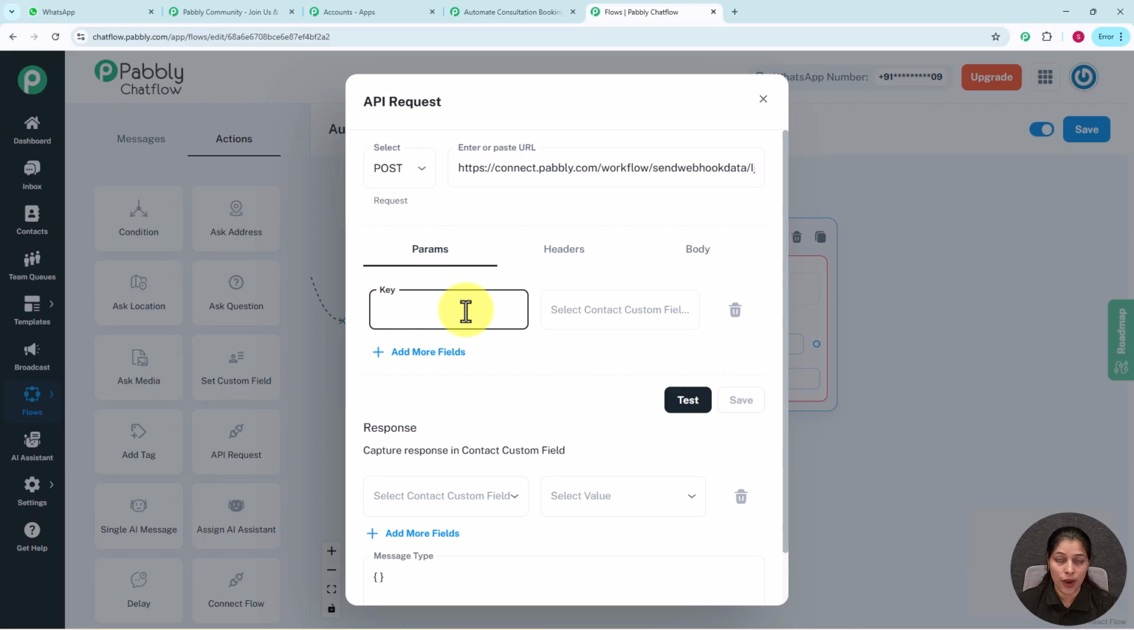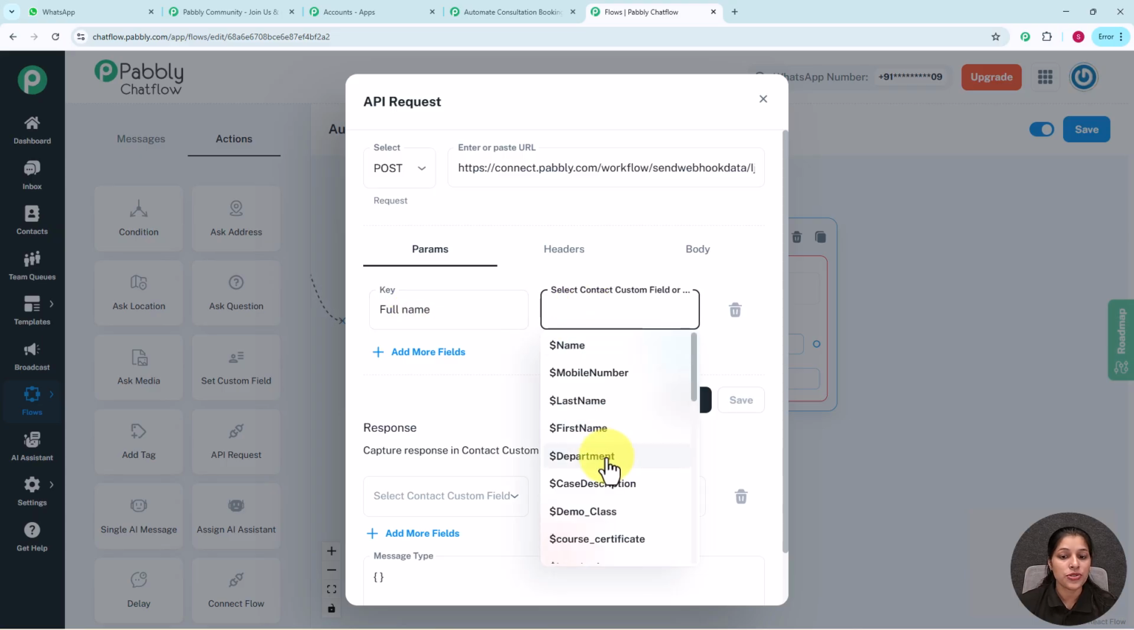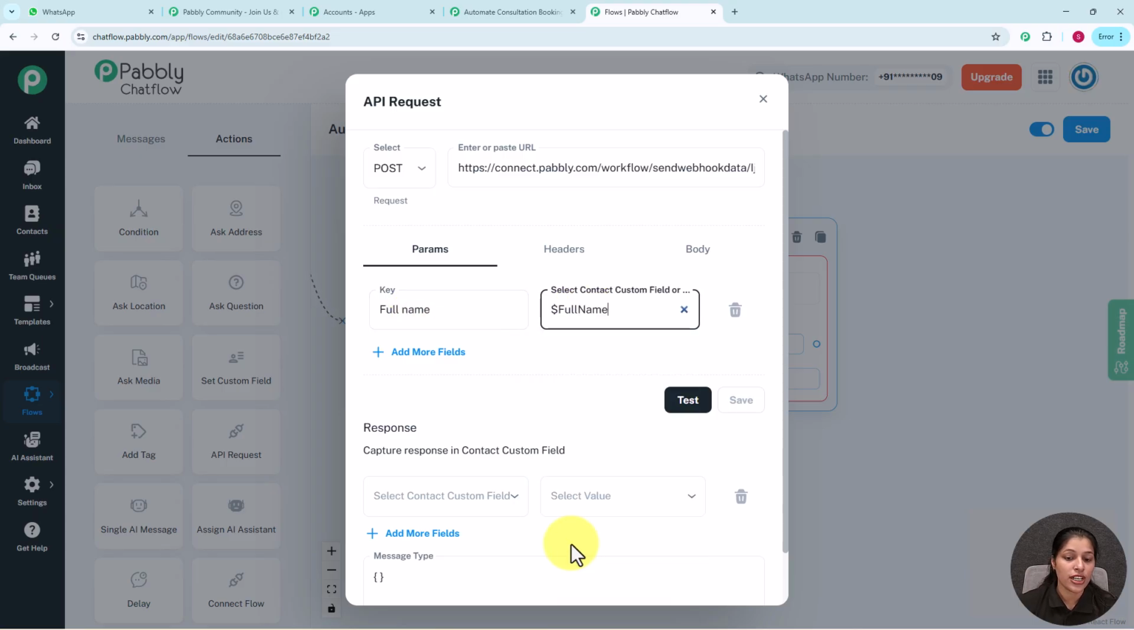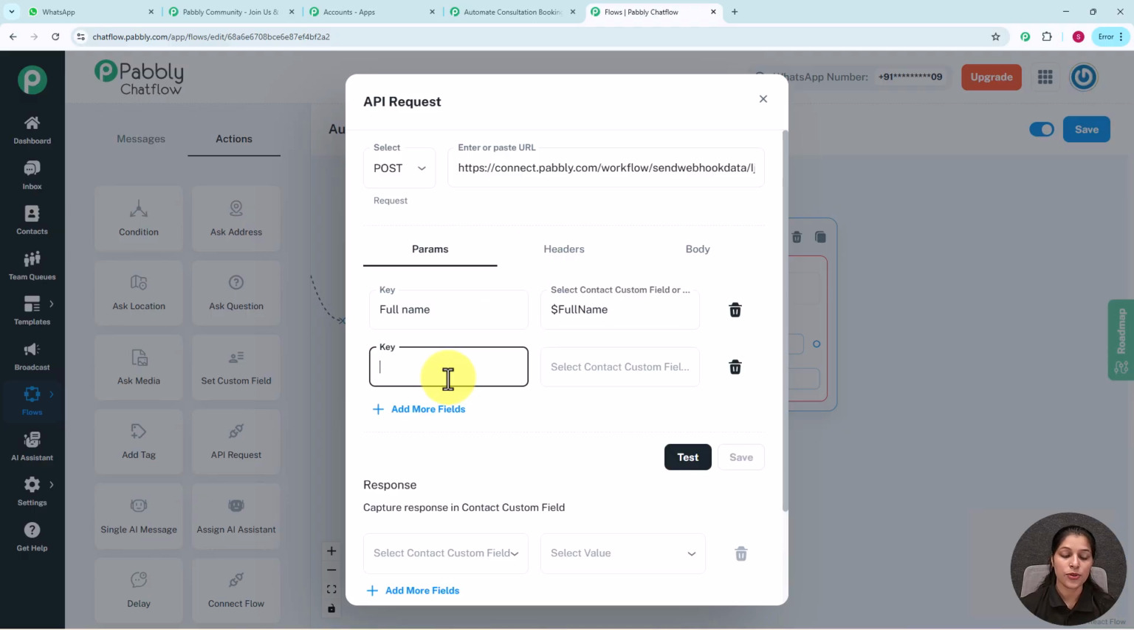So now I am going to enter my key as full name. So now I am going to type full name over here. So here I have entered my first key, that is full name. Now I am going to select the contact custom field as full name, which I have recently selected over the question. And now I am going to add one more field, which is case description.